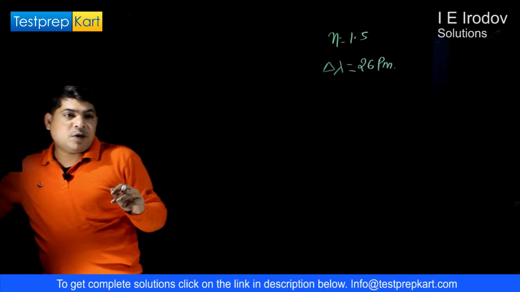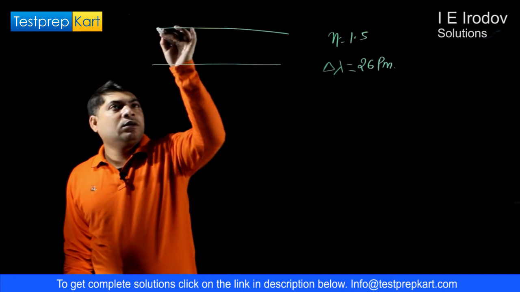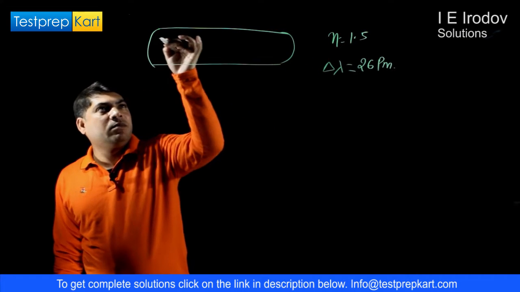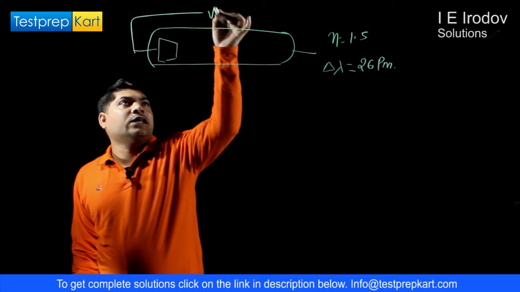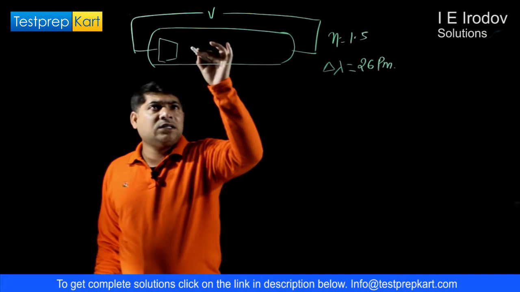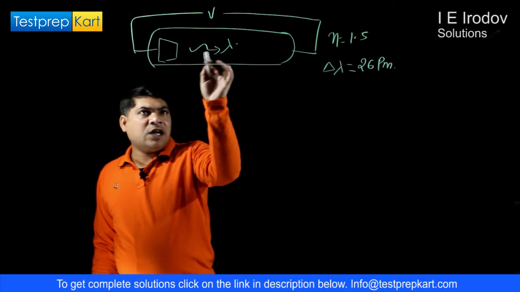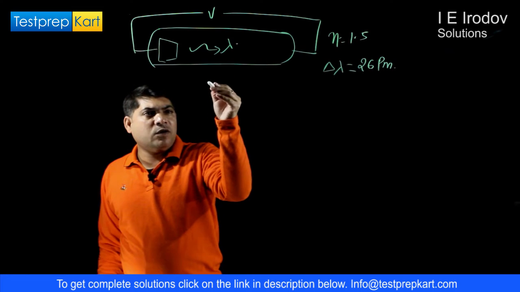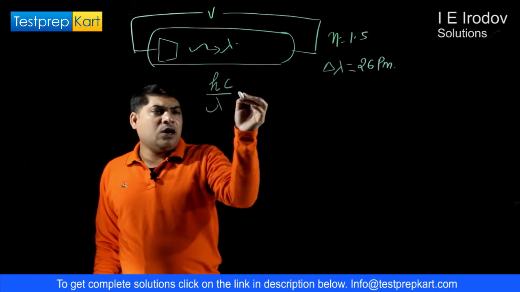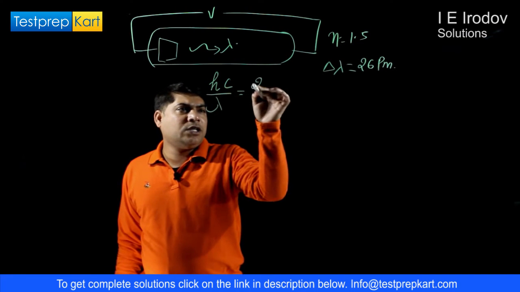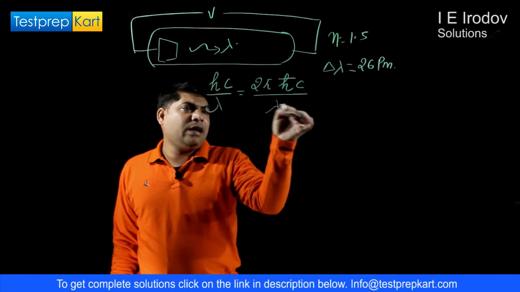Okay, so in this problem, suppose there is an X-ray tube, and some X-ray emission is taking place when we apply some voltage across it. Suppose it emits a wavelength lambda. So the energy of the emitted rays would be hc over lambda, or sometimes in some books you would see it written as 2 pi h-cap c over lambda.